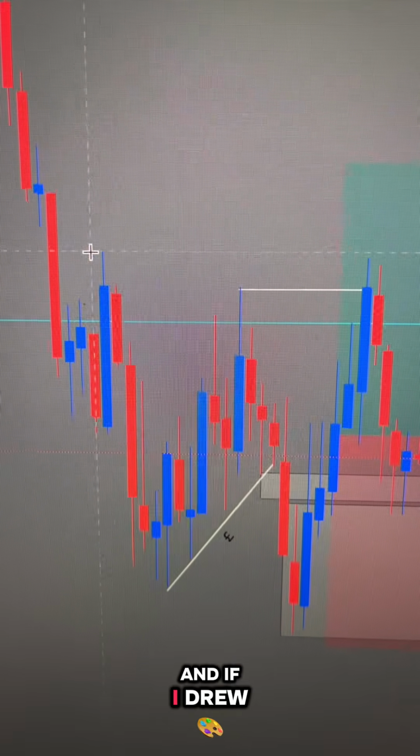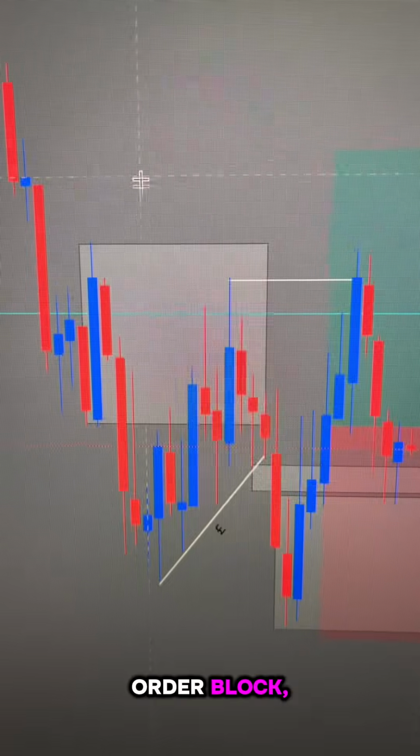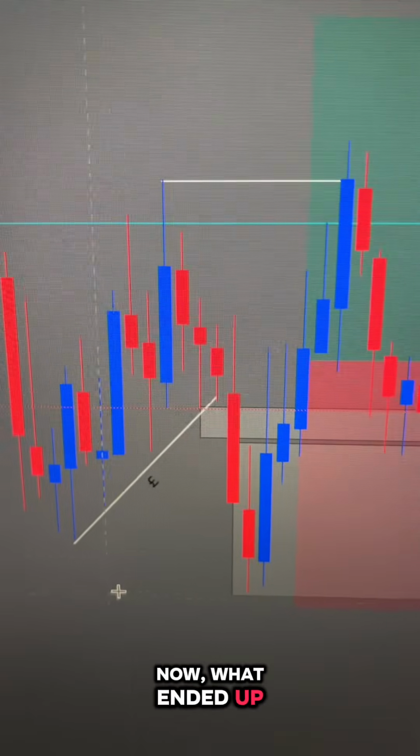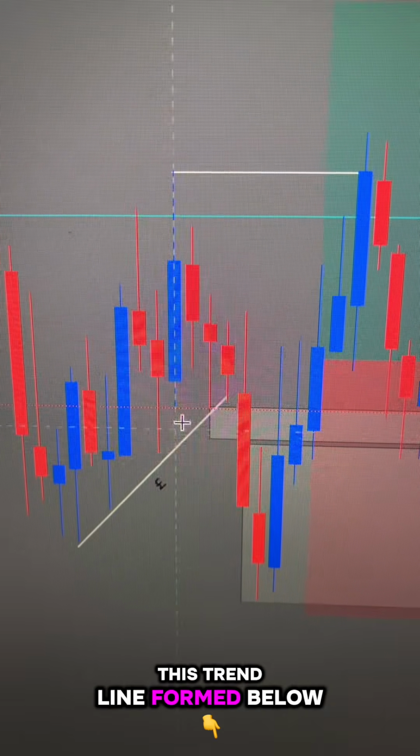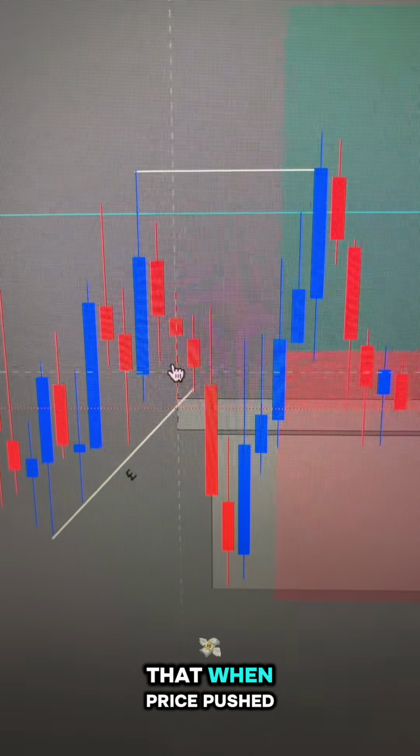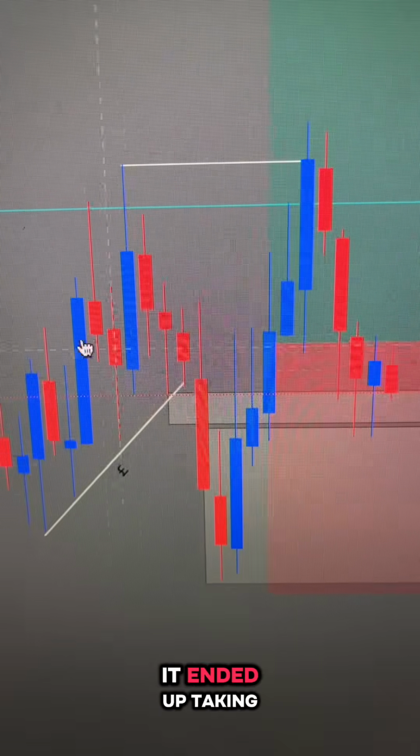And if I draw out this 5-minute order block, we can see the price pushed down, came back into the zone and continued down. Now, what ended up happening is we had this trend line forming below where buyers were coming into the market. So there was a lot of liquidity below. And we can see that when price pushed down to create a new low, it ended up taking out this trend line.